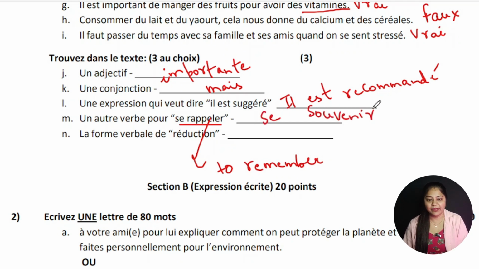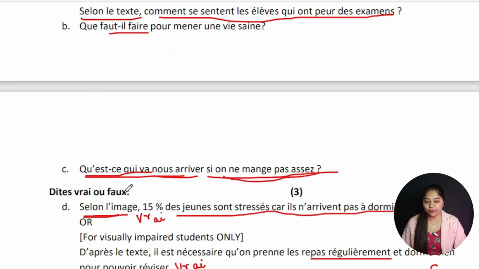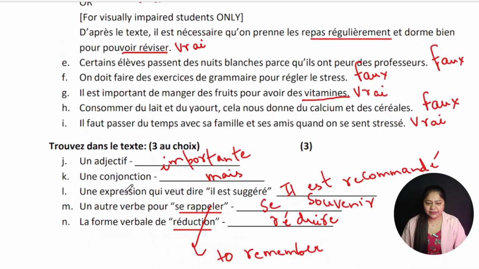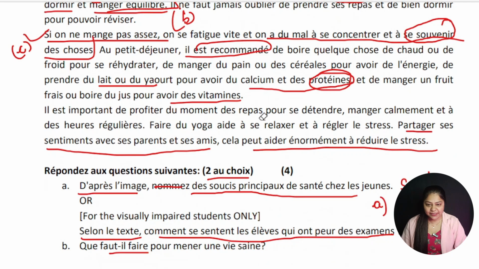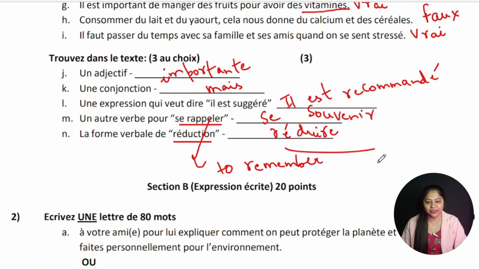Right. So last part says la forme verbale de réduction. Okay. You have to find a verb related to this word reduction. I think you have already learned the nominal forms and the verbs. But let's see, the verb for réduction is réduire. Here it is written, right? Here is the verb réduire. So we'll write here réduire.